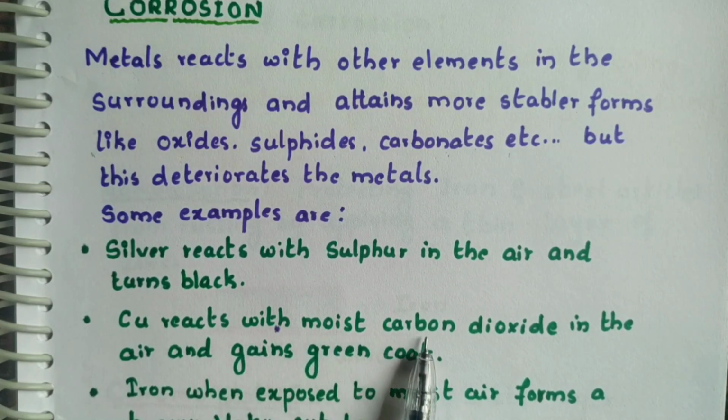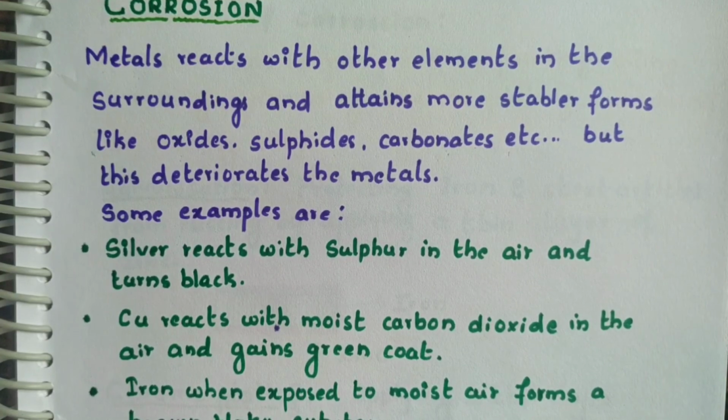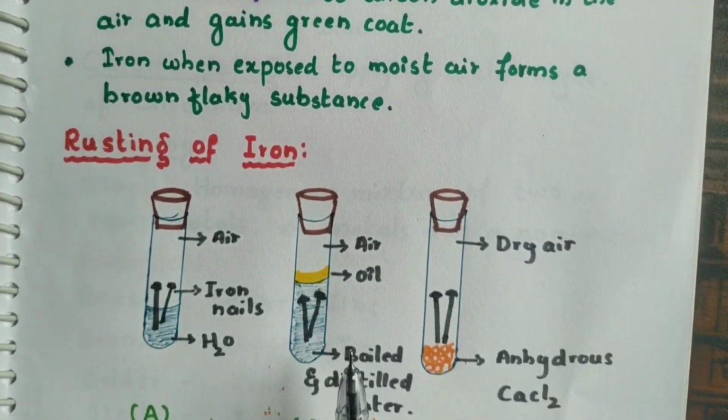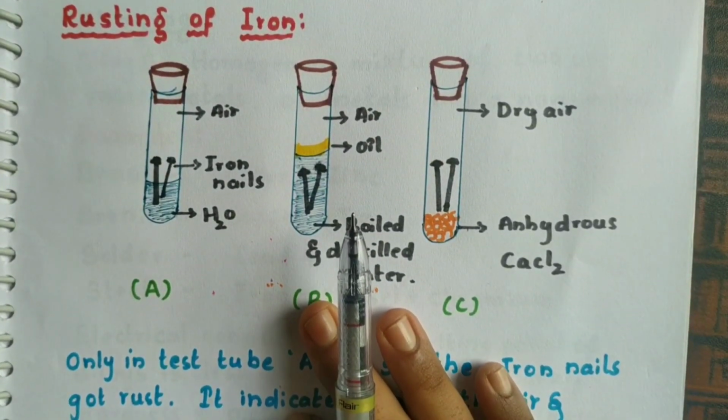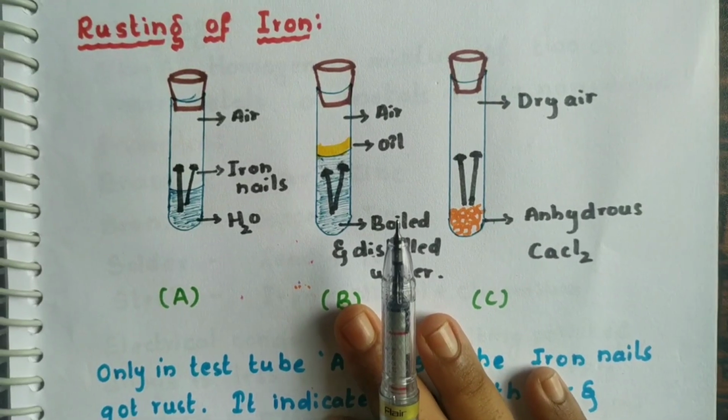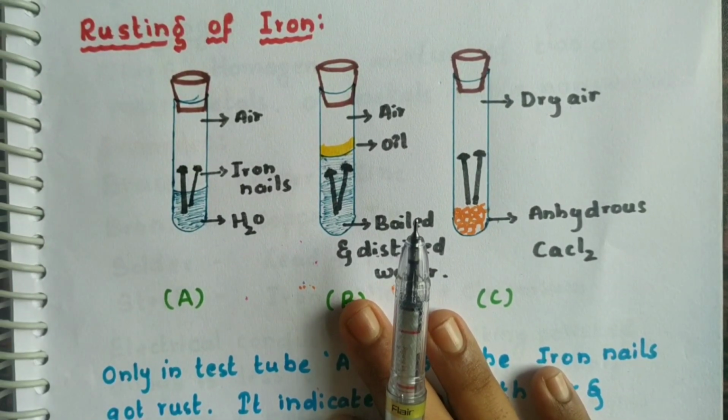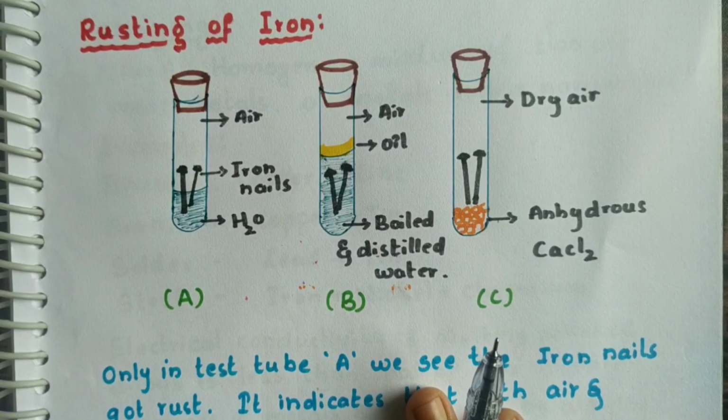Copper reacts with the moist carbon dioxide in the air and gains a green coat. Iron, when exposed to moist air, forms a brown flaky substance. This is called rusting of iron. We will focus on rusting of iron because iron is the most widely used metal. When iron reacts with moist air, it forms a brownish powdery flaky substance called rust.